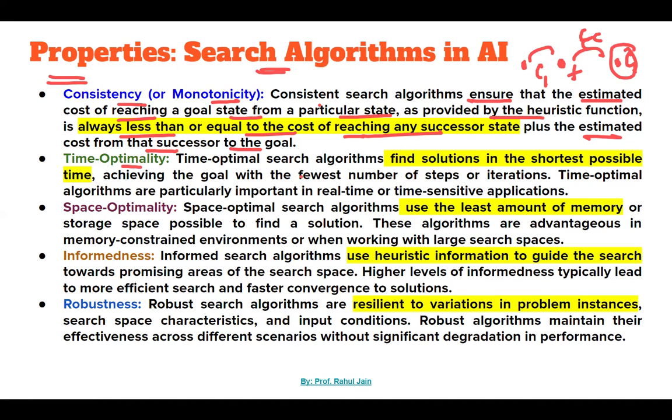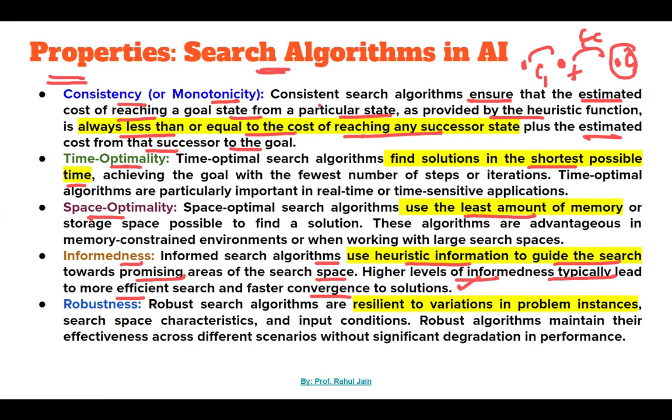Time optimality means finding a solution in the shortest possible time. Space optimality means using the least amount of memory possible. Informedness means an informed search algorithm uses heuristic information to guide the search toward promising areas of the search space. A higher level of informedness typically leads to more efficient search and faster convergence to a solution.